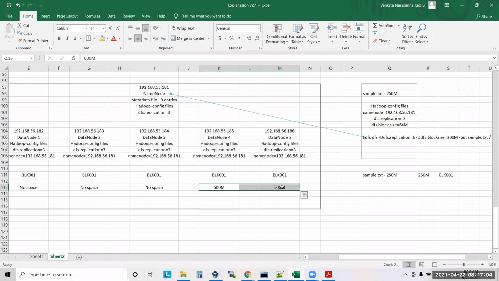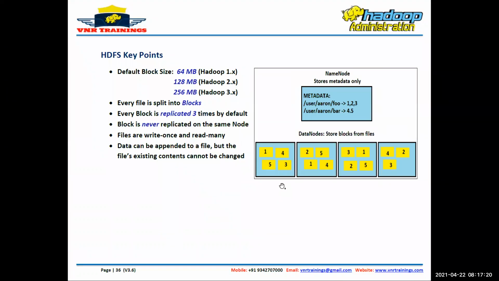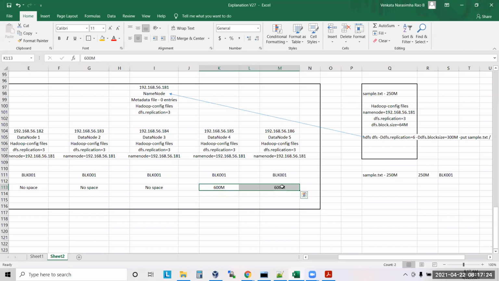Sir, maybe some of your questions you may not get when I complete the concept on the next page. So give me some time. After that, if you still have questions, I'll come back to you. So guys, I hope you are clear now on how the data is getting copied into Hadoop clusters and all.